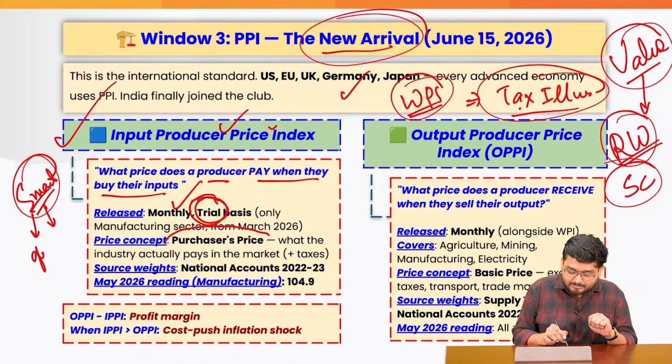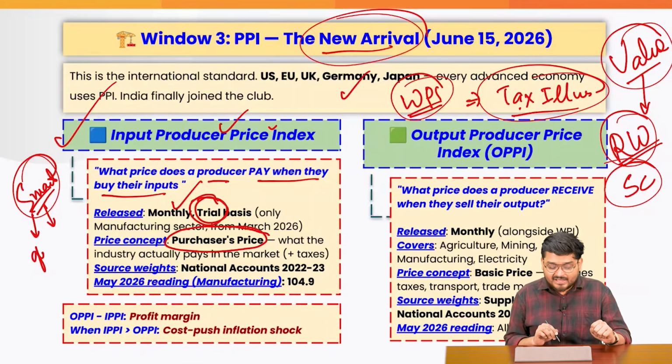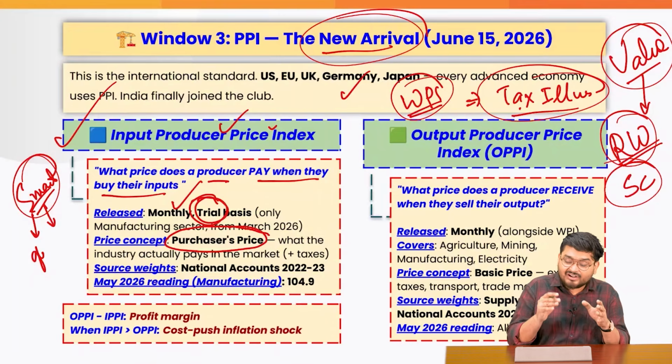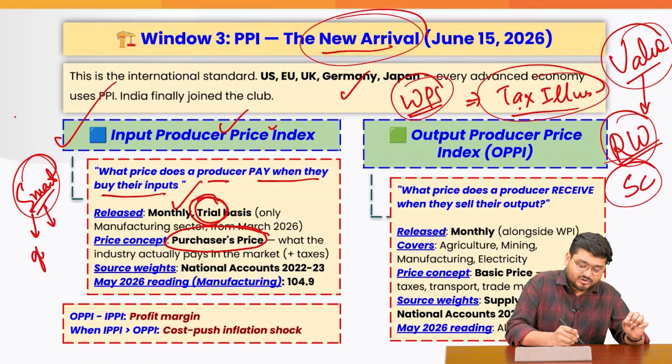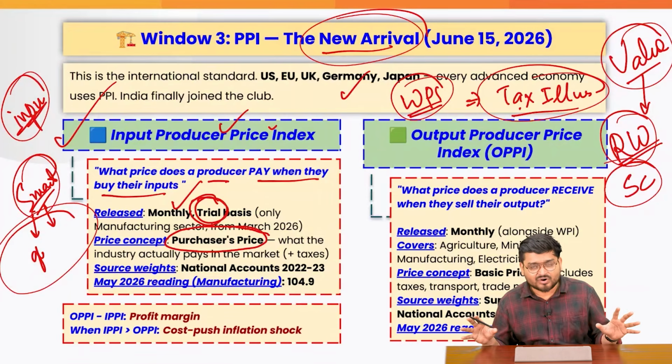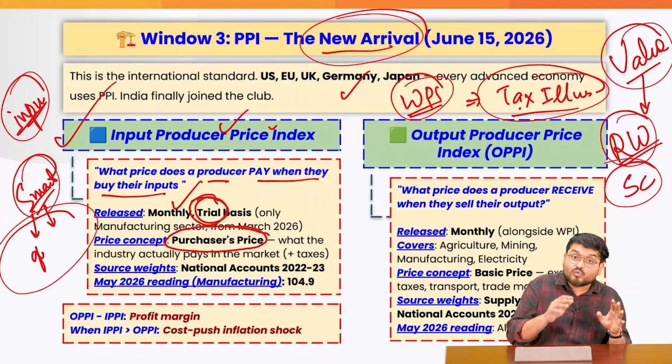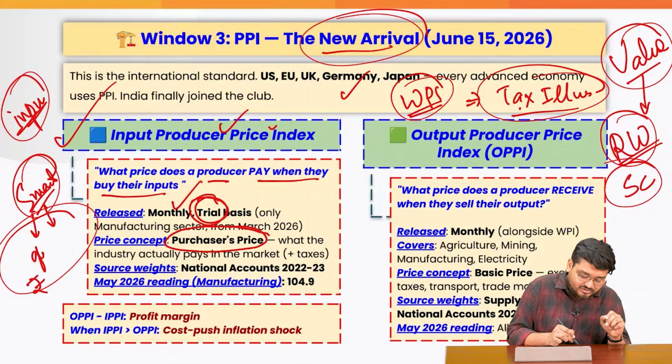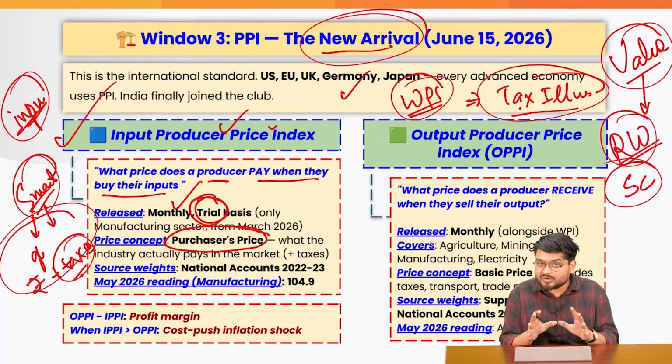So we will look into the purchaser's price, right? And here we will try to look into the inputs only. For example, for a smartphone, the inputs are glasses, semiconductors, and so on. So we will look into what is the price that the producer paid plus taxes. Remember guys, this is the input prices we are talking about.